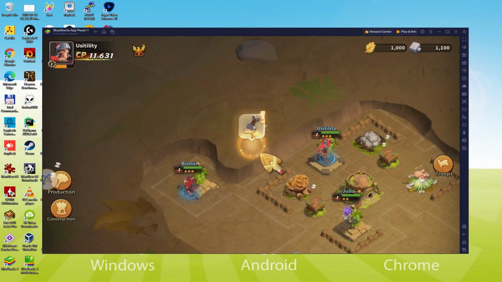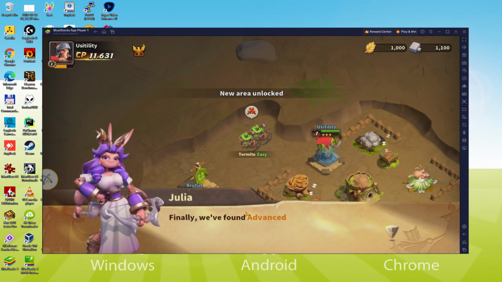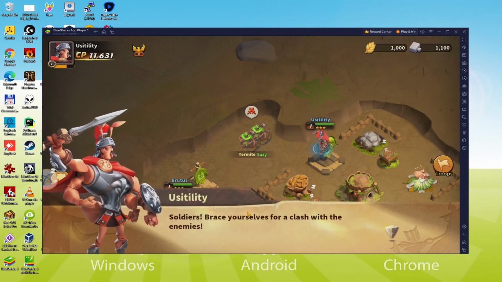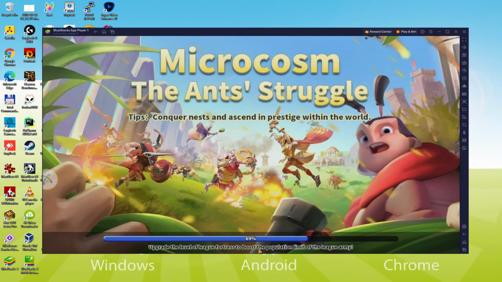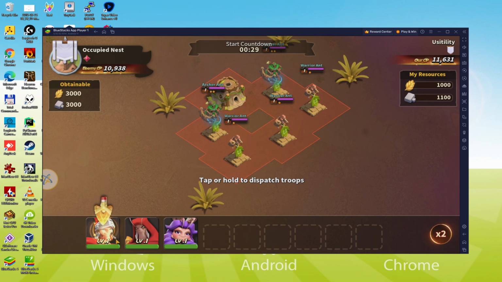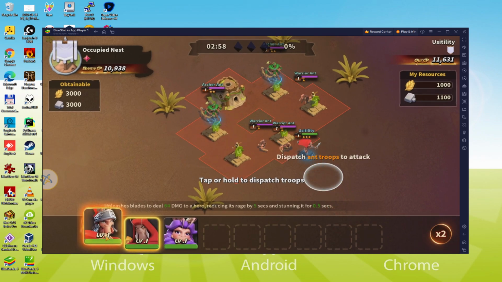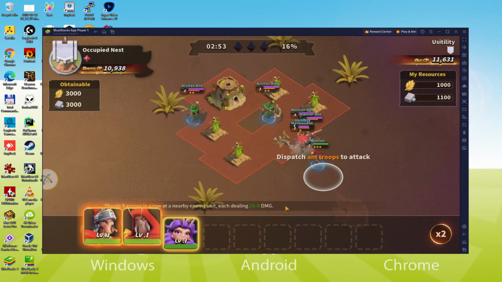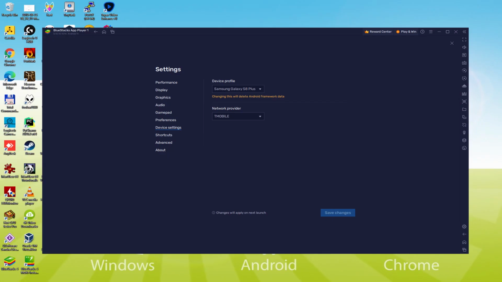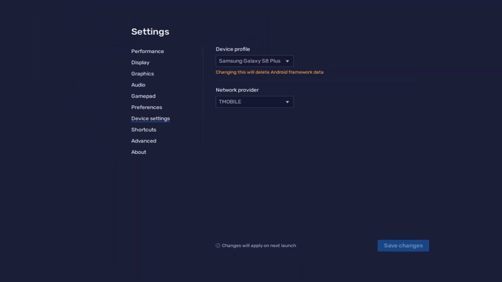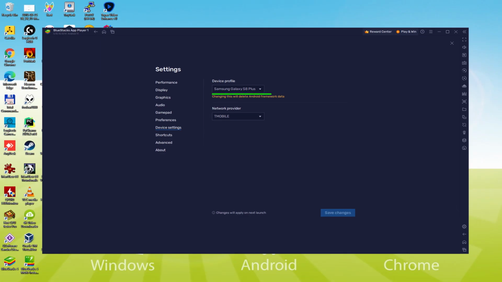Now, there is another thing we must take into account, and it's that we will receive a message from Gmail reporting that a new device has been connected to this Google account. It will ask us if we are the ones who connected that device. Yes, we shouldn't worry, because the emulator is behaving like an Android device. And to find out which device is being emulated, we return here to the cogwheel and click on it. Be sure to go here to the model option. And here we learn that the emulator is acting as a Samsung phone. So we're going to receive an email saying that a new Samsung device has been connected to our Google account.